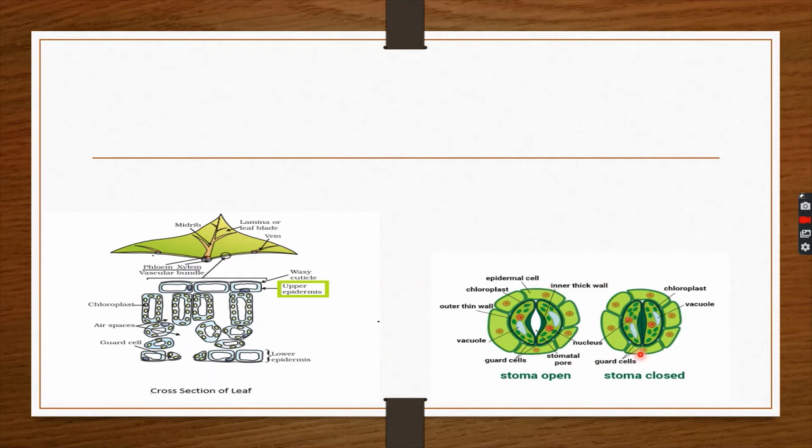Where do you find stomata? Stomata are present on the surface of leaves. Okay. The carbon dioxide gas enters into the leaves through the stomata. The carbon dioxide will be used by plants for photosynthesis, right? How does it enter the leaf? Through the stomata. Okay.